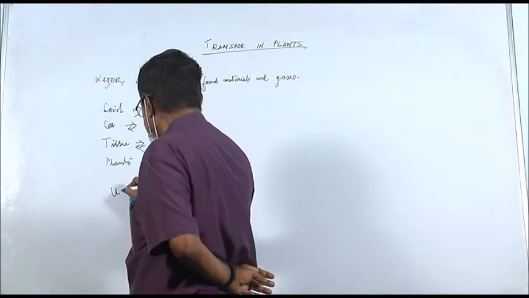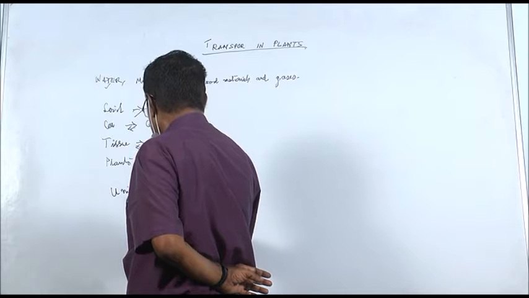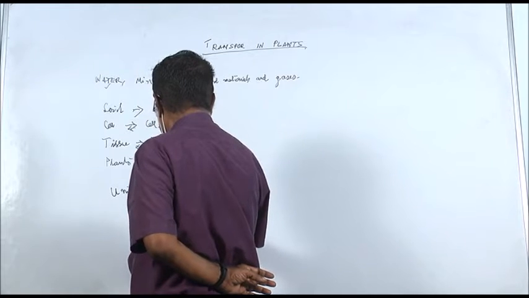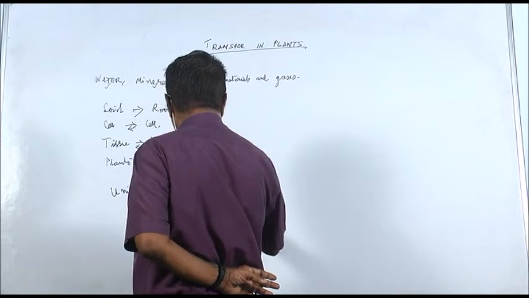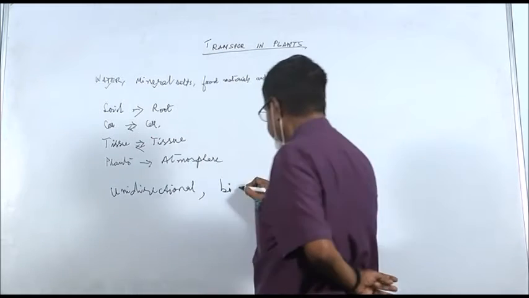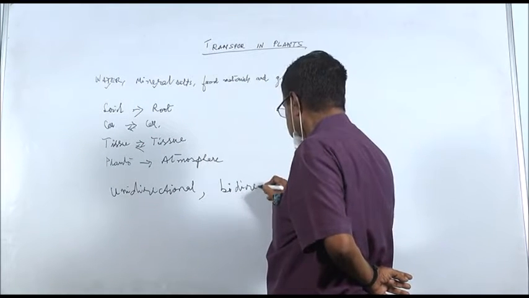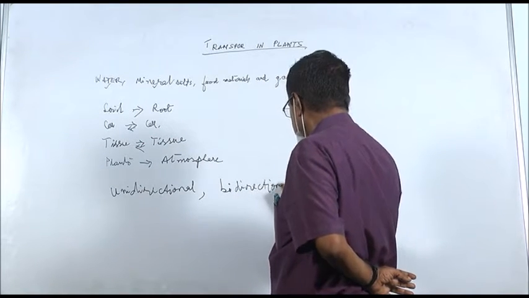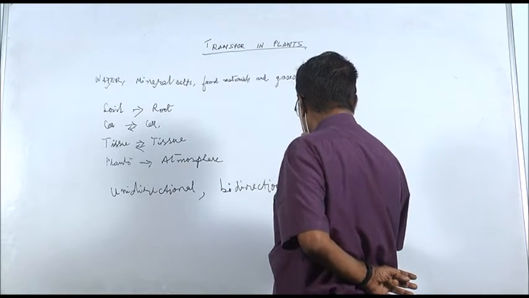Now the movements may be unidirectional, bidirectional, or multidirectional.